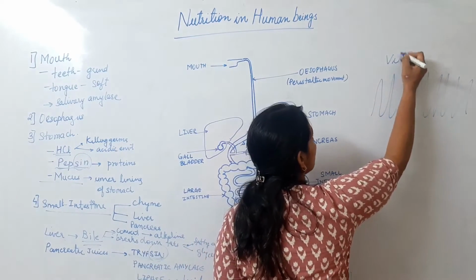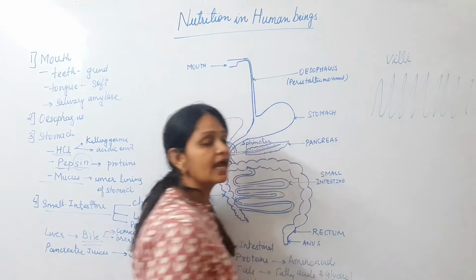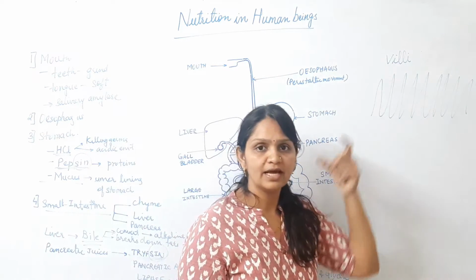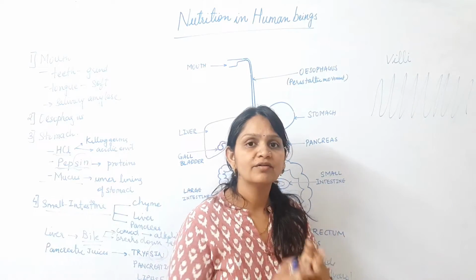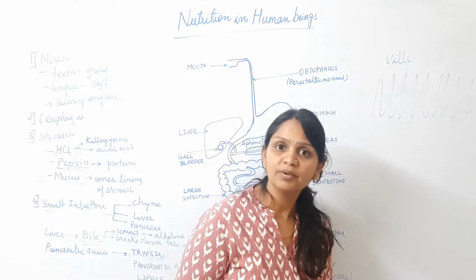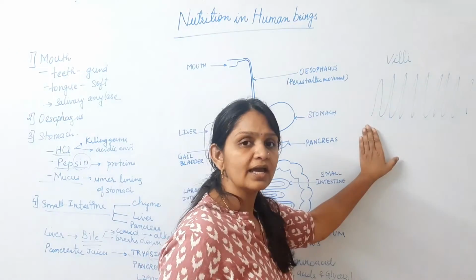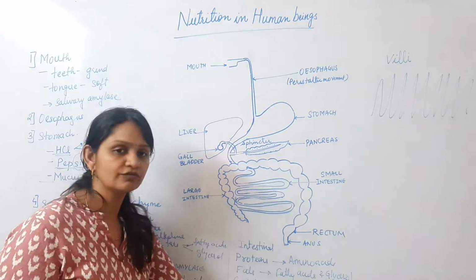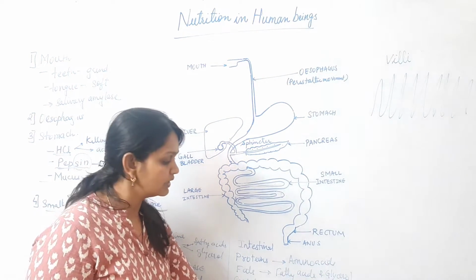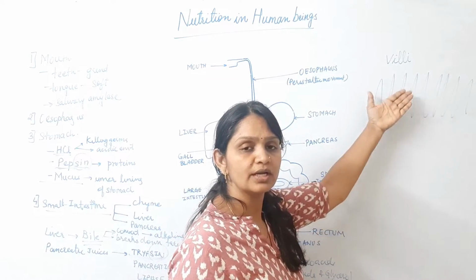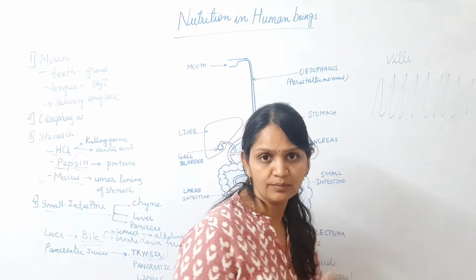The inner lining of the small intestine has many finger-like projections called villi. These villi are covered with capillaries, and on the other side there is blood. These villi increase the surface area for the absorption of these molecules. Once these molecules are absorbed here, they are transferred into the blood.